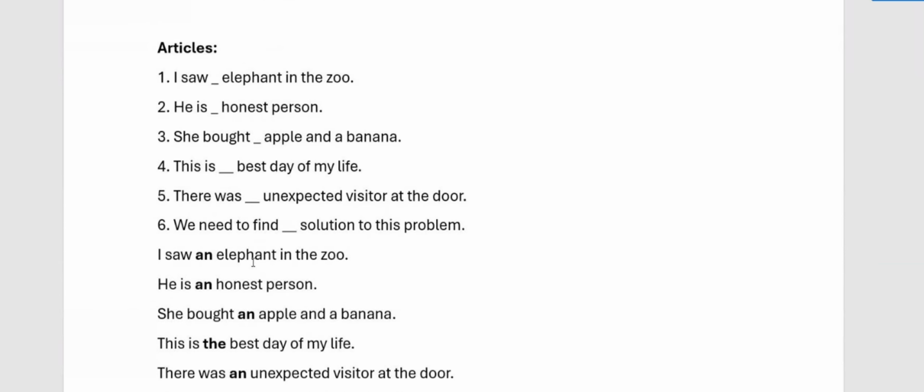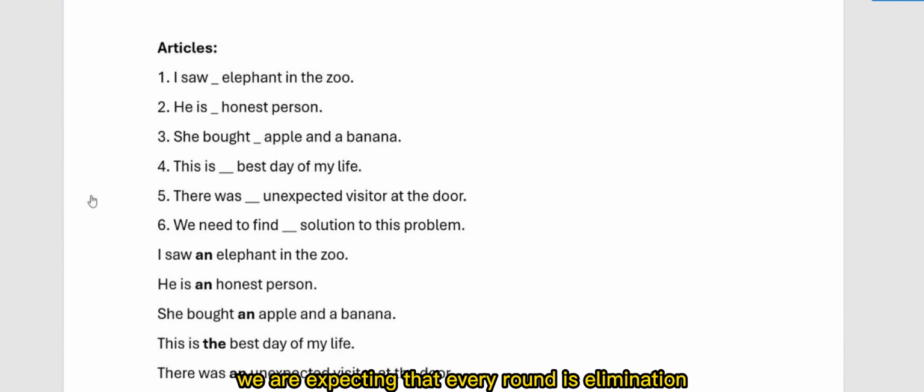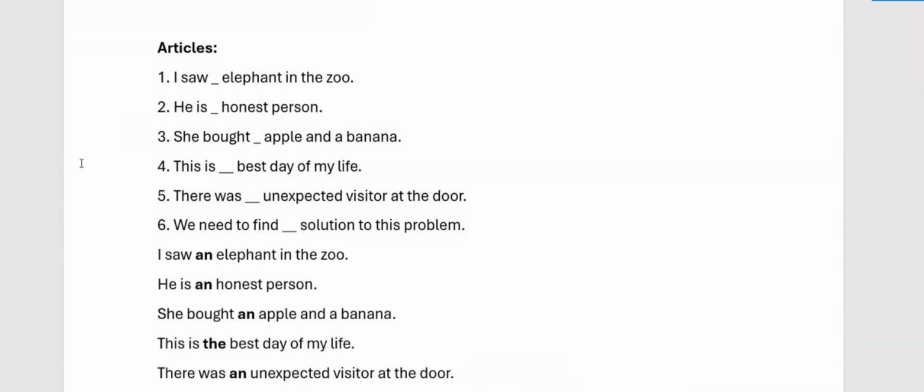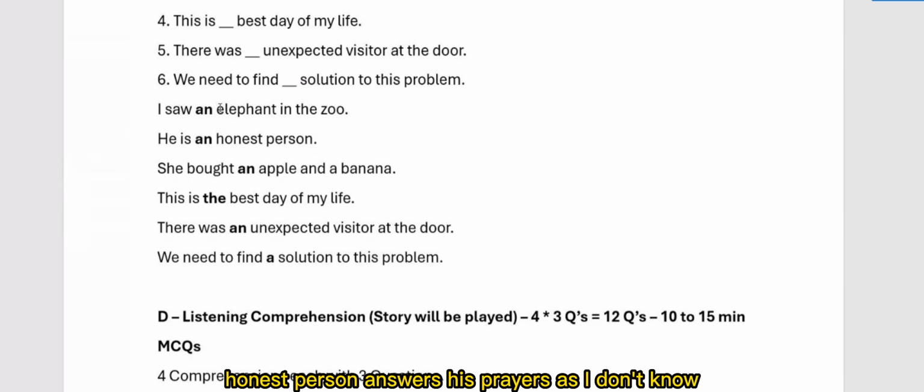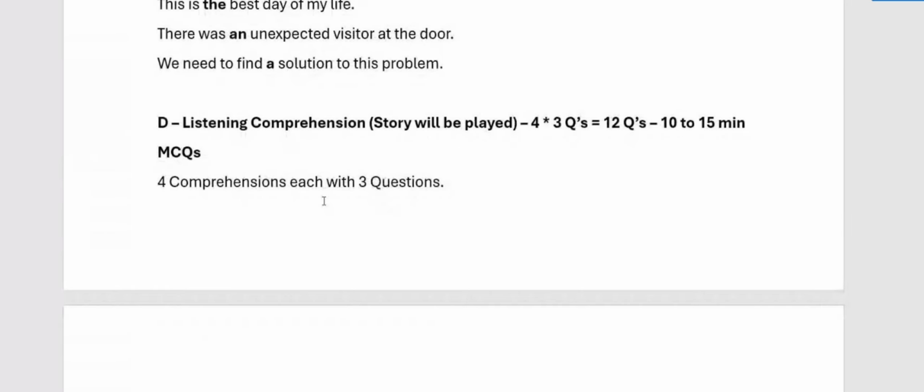Yeah, he is an honest person. Maybe typing wrong. See, this is a question, the answer is here, and it's a fill in the blank. You need to type: he is dash honest person. The answer is displayed as "an". It depends on spelling, so "honest" depends on that. You can see all the article-related stuff. Now let me go for